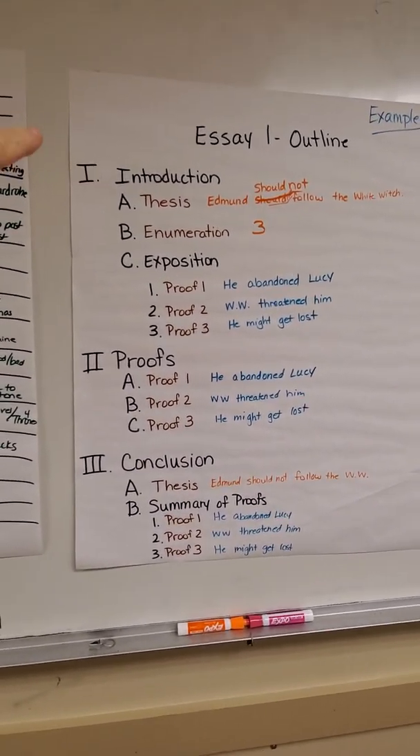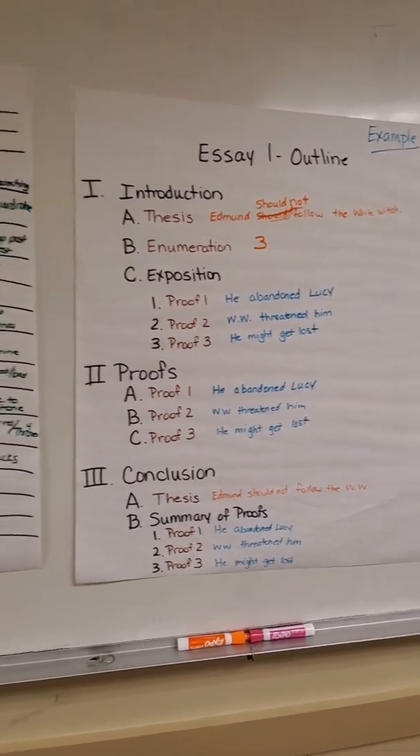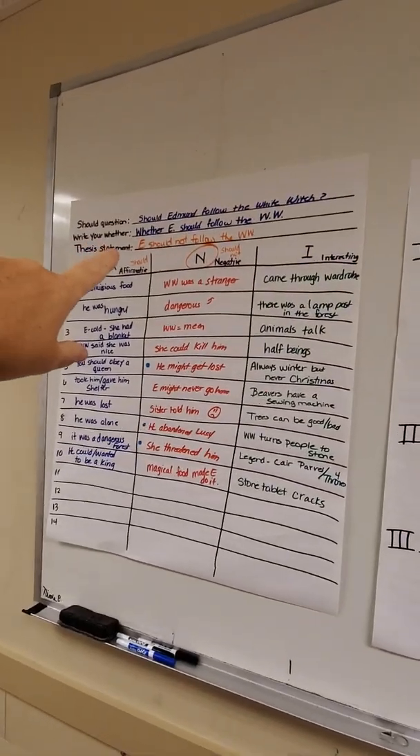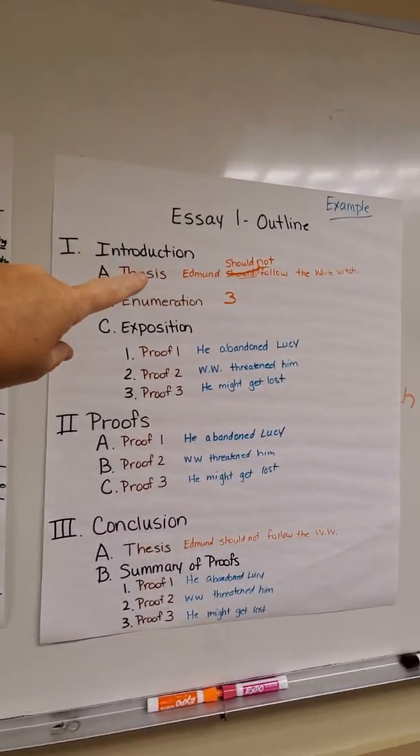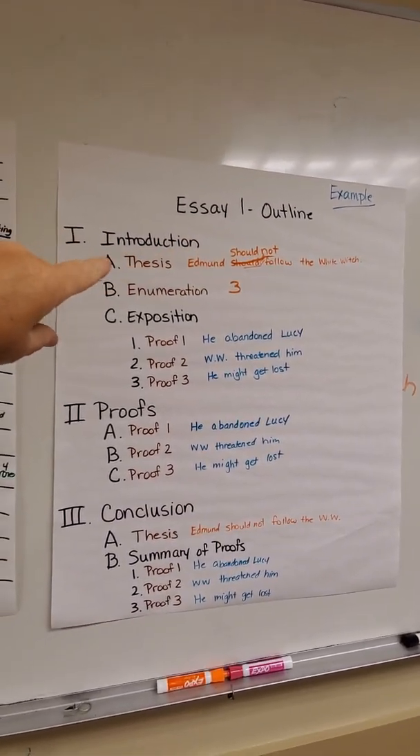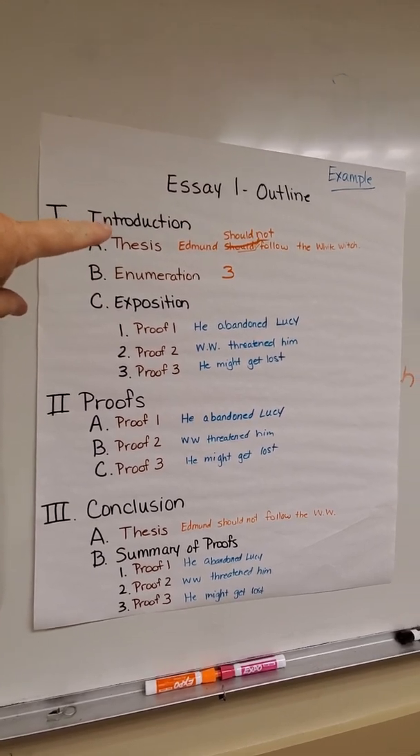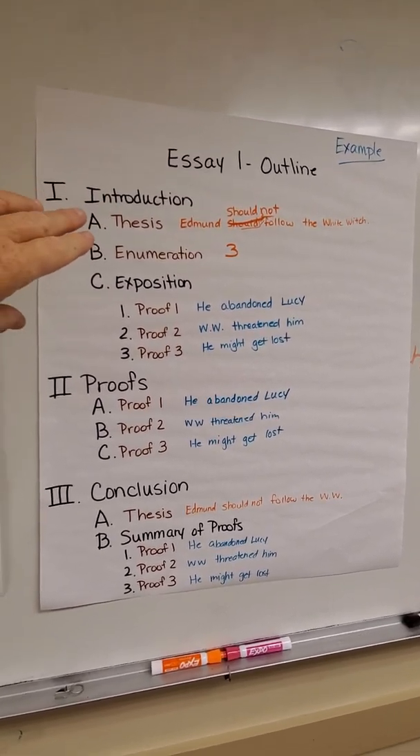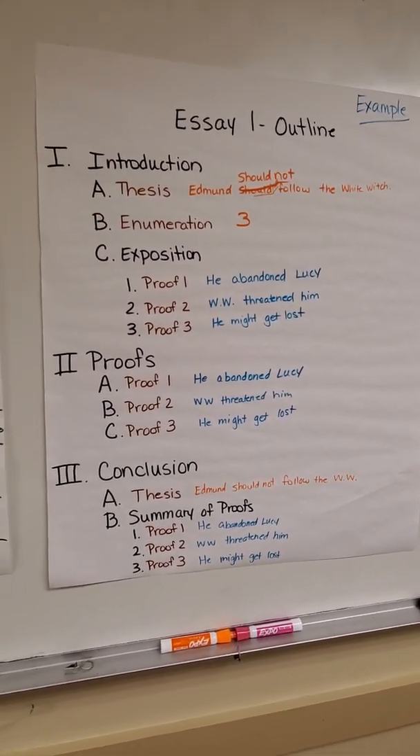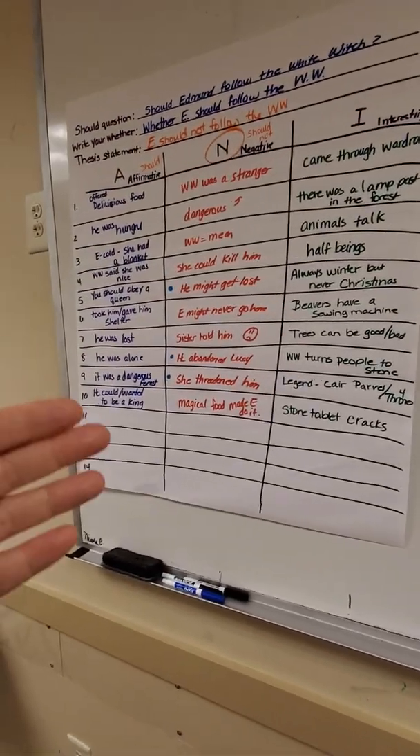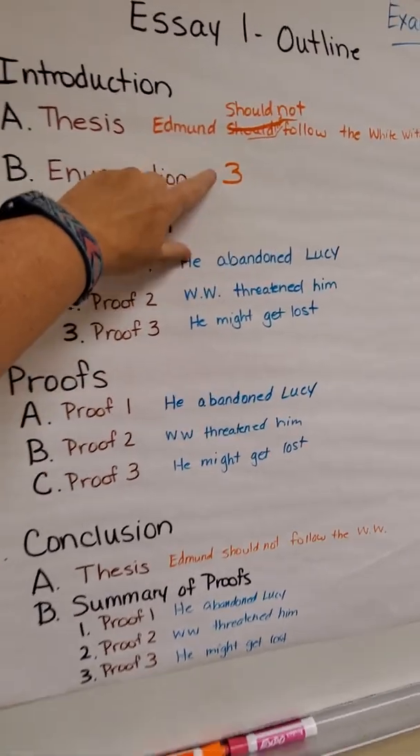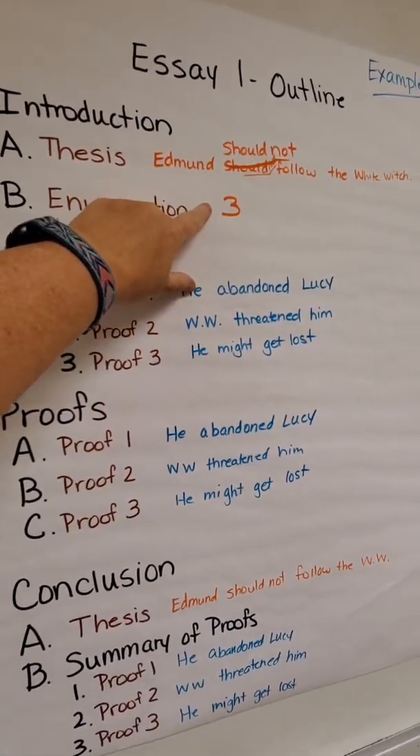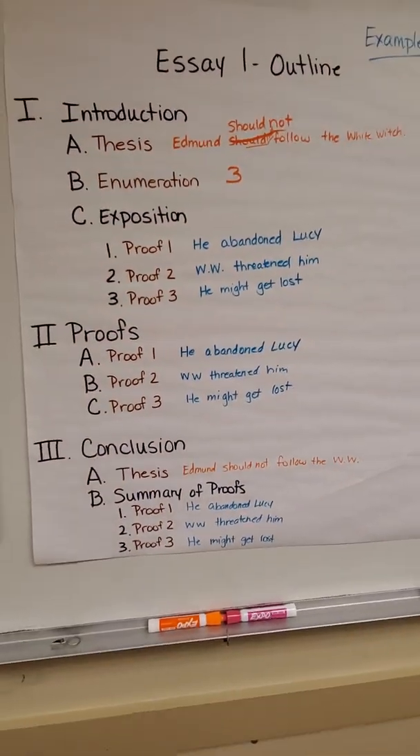So the very first thing we do is we write our thesis. Well, we already knew what our thesis was from over here, that Edmund should not follow the White Witch. So we just copied it over here. I made a mistake and accidentally made it affirmative, but it's Edmund should not follow the White Witch. Enumeration: we had to choose a number of reasons. Over here, we chose 3 reasons. I only want them to choose 3. So this enumeration really will always be 3 all year long. There are 3 reasons.